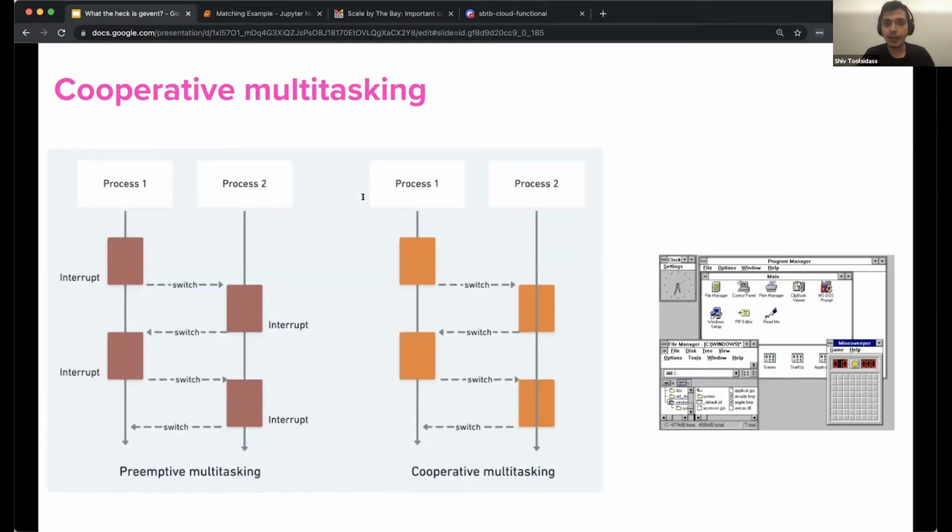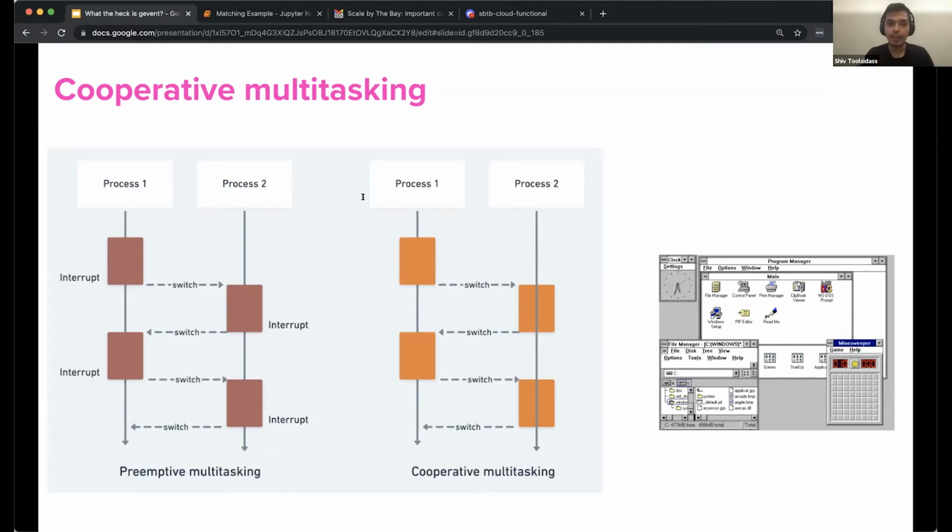Earlier, we said that Gevent is a cooperative multitasking framework. What does that mean? Cooperative multitasking is a style of multitasking where the operating system never initiates a context switch from one running process to another. That style of multitasking where the OS initiates a context switch is called preemptive multitasking. The operating system understands priorities and how much time each task is run for, and it can interrupt processes to allow another one to run.